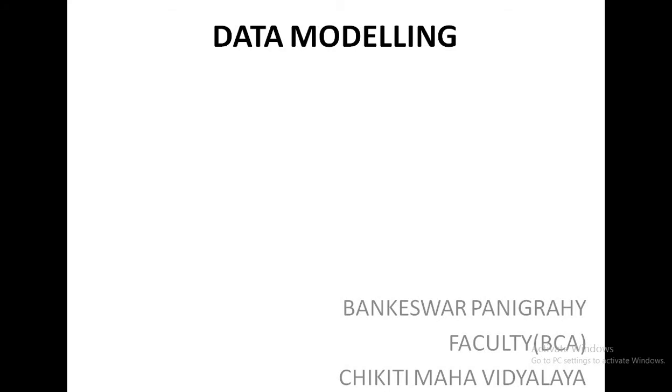Before creating a database, first we have to draw one blueprint, which is called a data model. By seeing that data model, we can design the database according to the model. Different types of modeling are available. We will discuss them one by one.